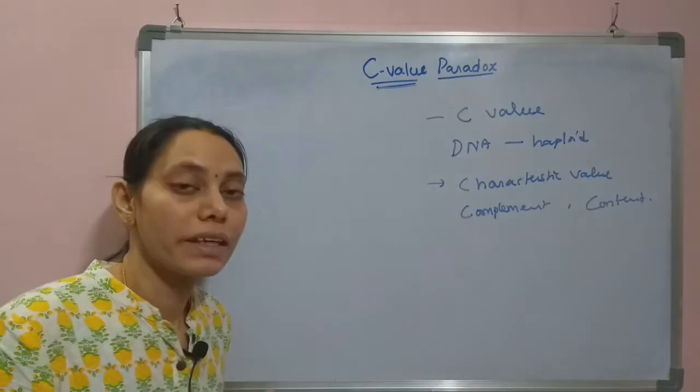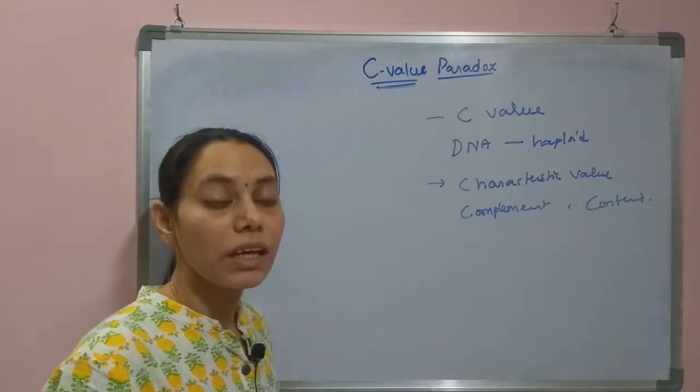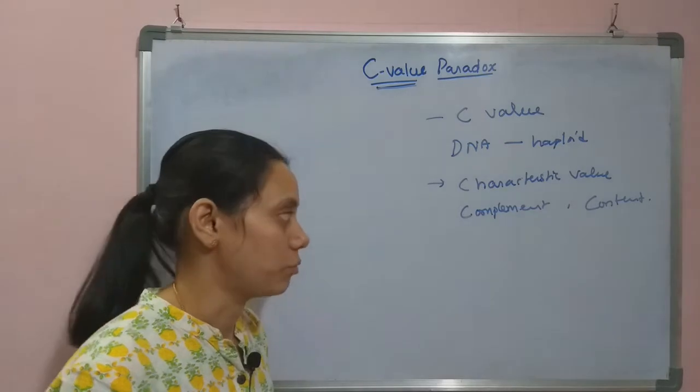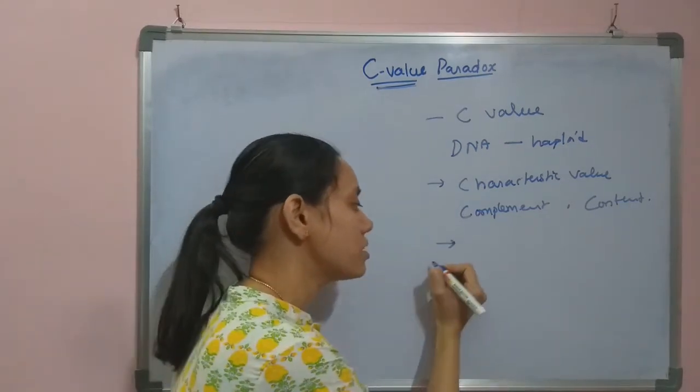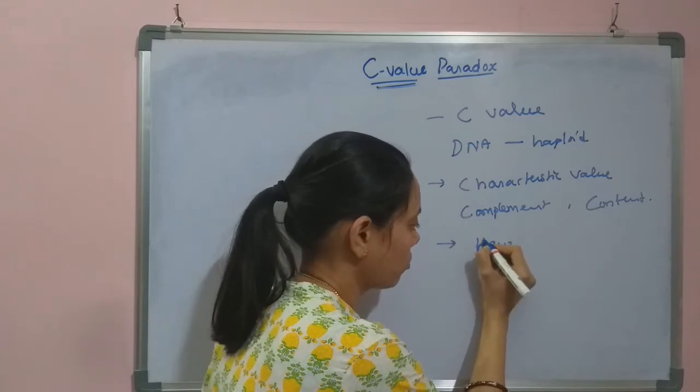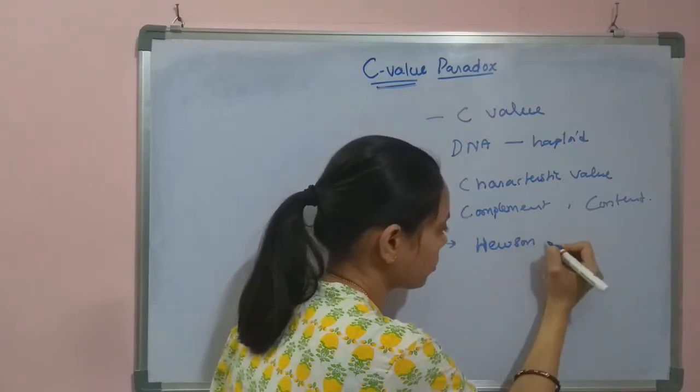So the C-value indicates the content of the DNA present in the haploid genome of an organism. This term C-value was proposed by scientists named Hughes and Swift.